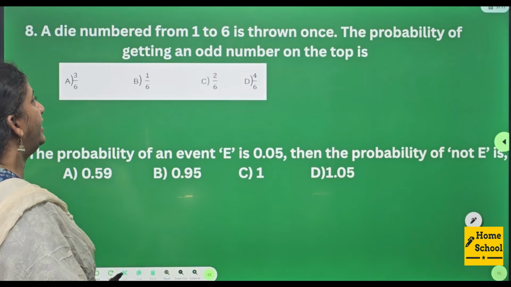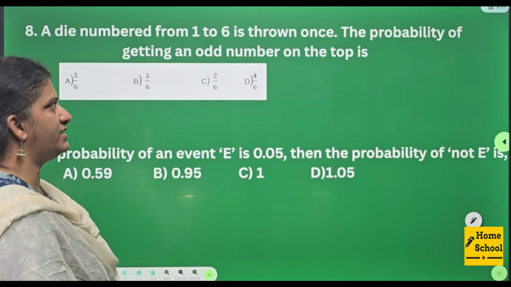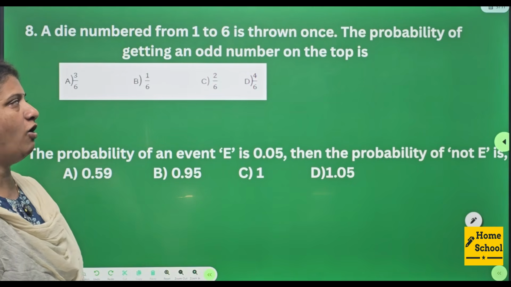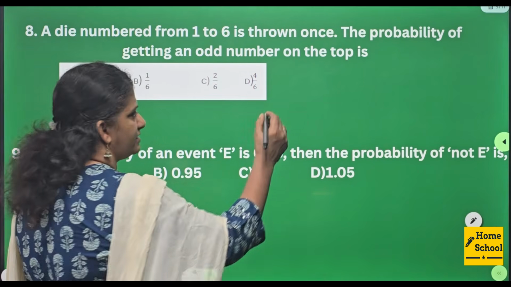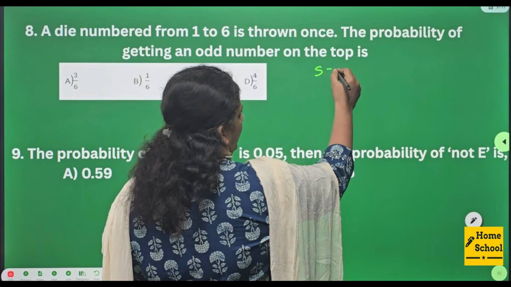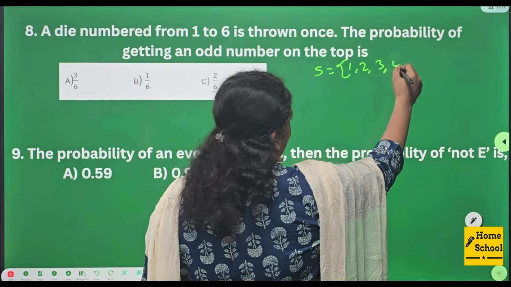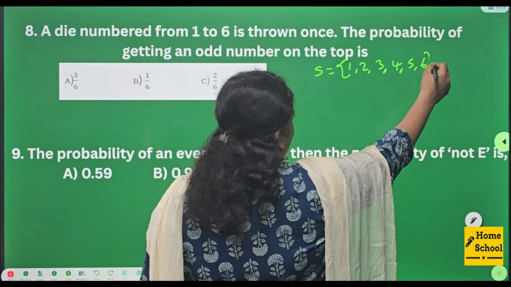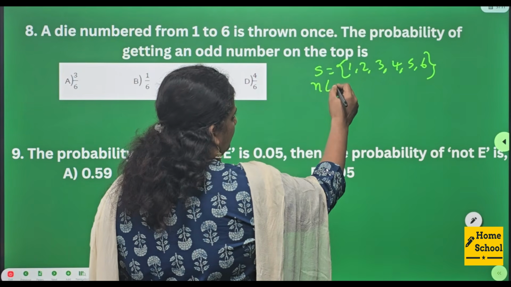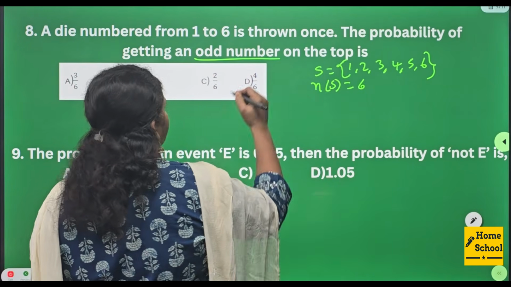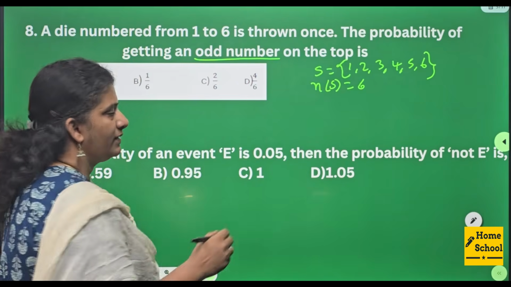Eighth one, a die numbered from 1 to 6 is thrown once. The probability of getting an odd number on the top is. First, if you throw a die, what are all the sample spaces? 1, 2, 3, 4, 5, 6. Right? Number of sample spaces will be 6. And your event is an odd number.